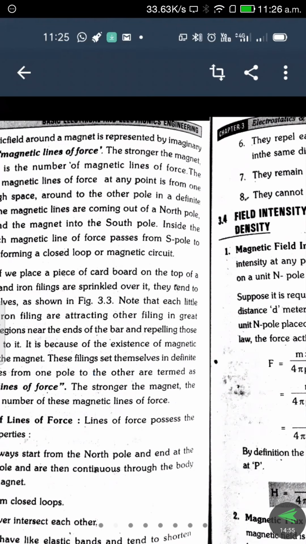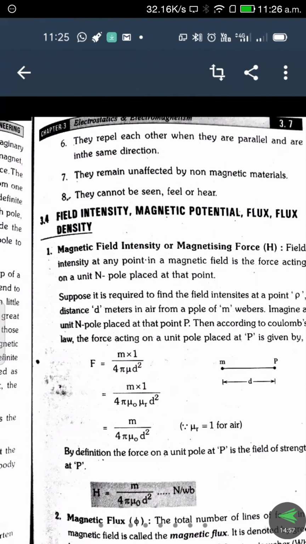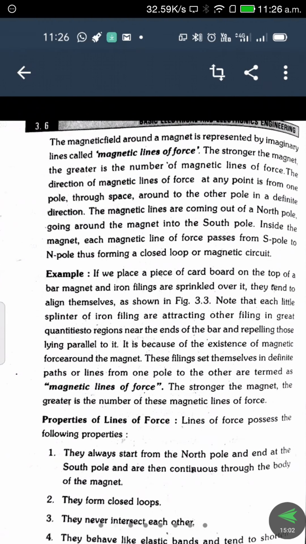While we are going through the third chapter, what is the first thing? They always start from the north pole and end at the south pole, and are then continuous through the body of the magnet. Not only the surfaces and outer circumferences, but through the body also it is flowing.